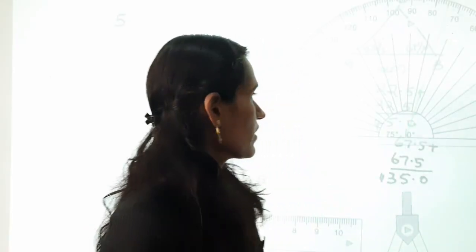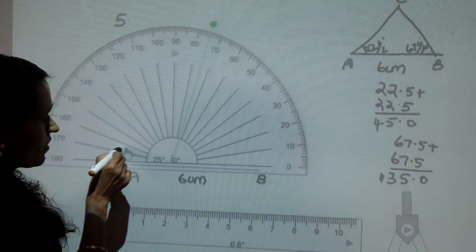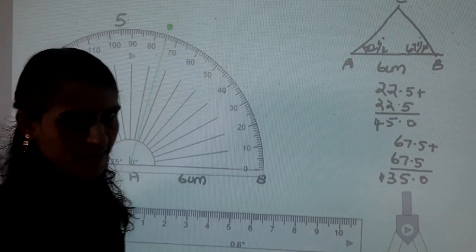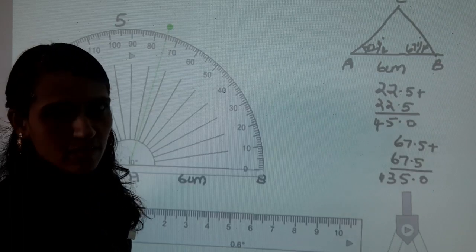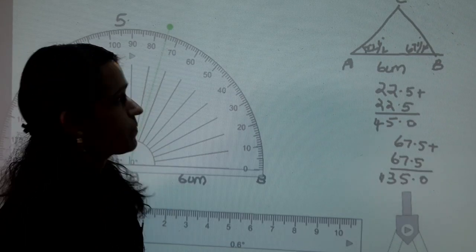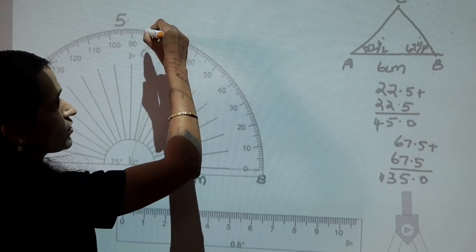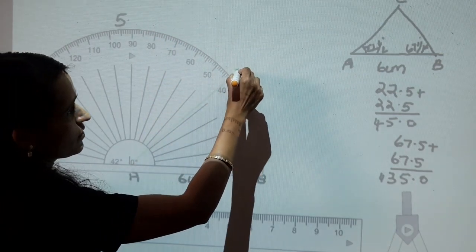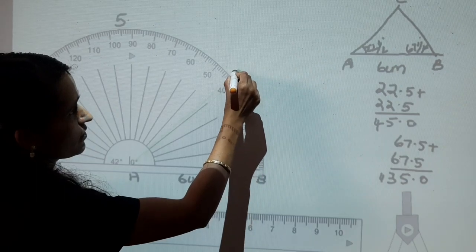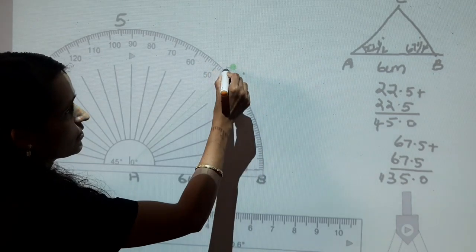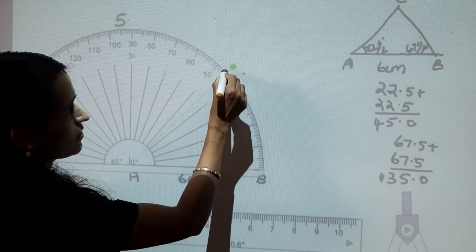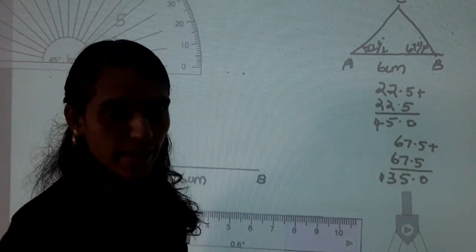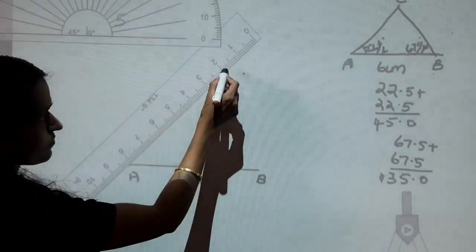So here keep the protractor on A and mark the angle 45 degree. And draw an angle of 45 degree.